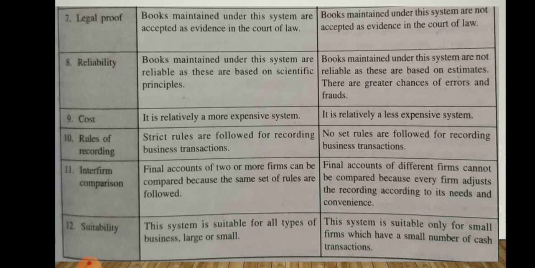Legal proof. Books maintained under the double entry system can be used as evidence because they provide a complete record. In the single entry system, the books prepared under this system are not accepted as evidence in a court of law.